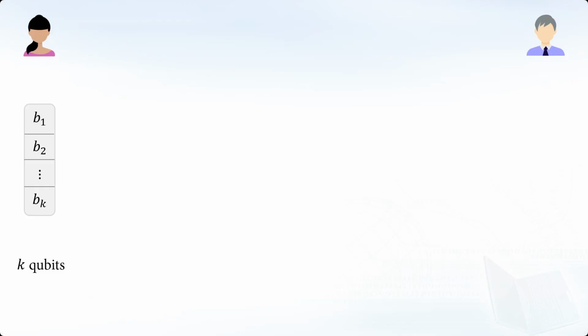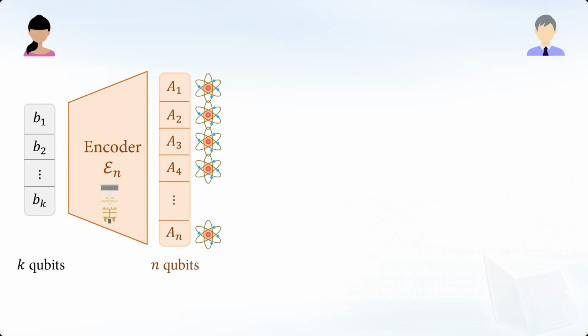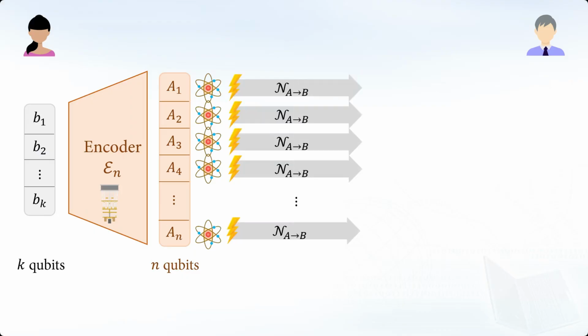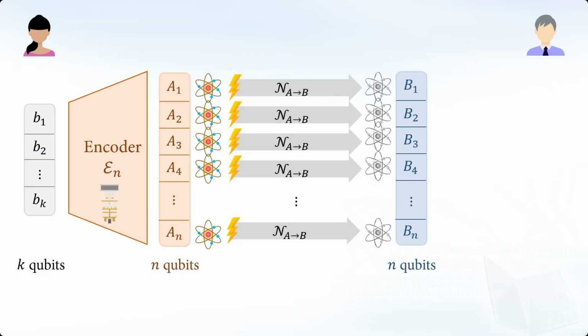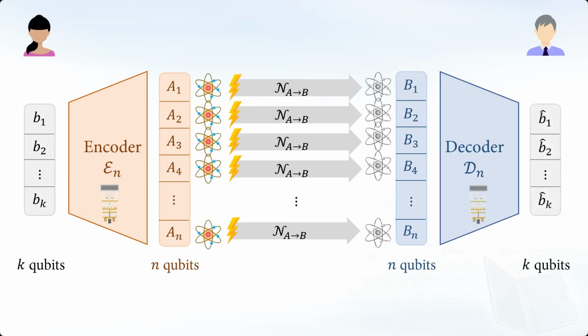In Alice's lab, she will first encode by using her local device in control to prepare some n-qubit states on the systems A1 to An. Those are quantum states. And then we send those quantum states to Bob's laboratory on the other side. There's some noise, so these are corrupted or noisy n-qubit systems. Then Bob uses some decoding in his laboratory to recover the logical k-qubit states.